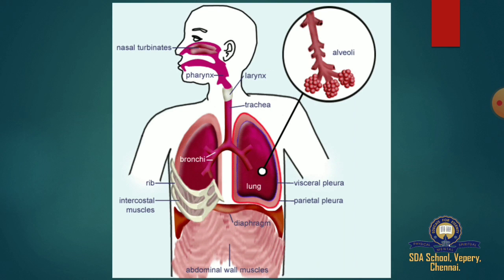Now next we are going to learn about the respiratory system. We breathe in oxygen. When we breathe, we take oxygen from the air. The air then passes through our nostrils. There are tiny hairs present in our nostrils that obstruct the dust particles. Then the air travels through the windpipe, also called the trachea, which filters the air inhaled.